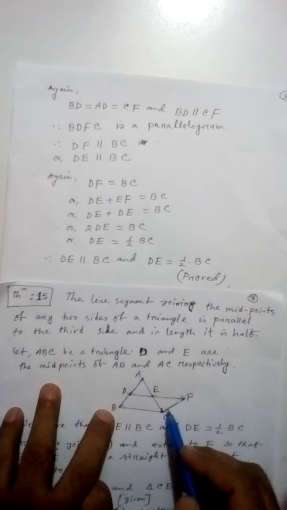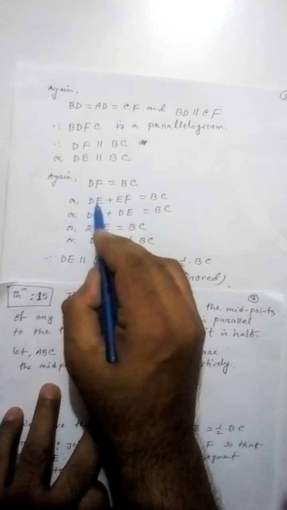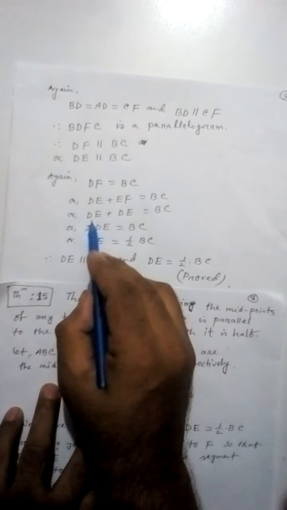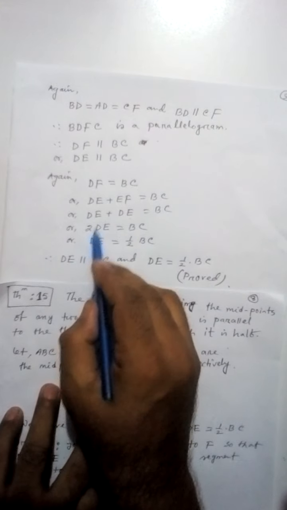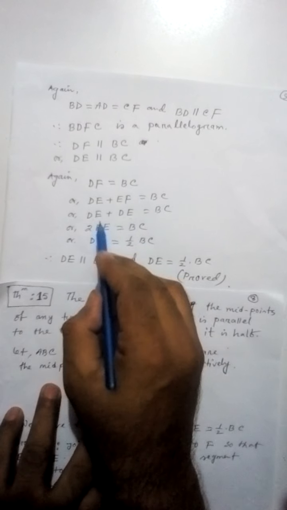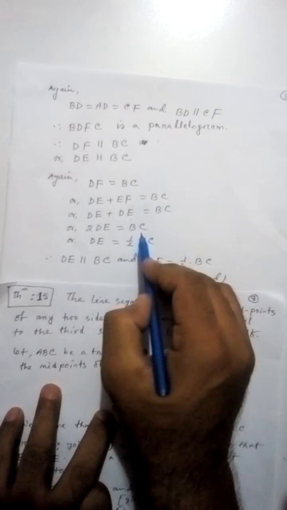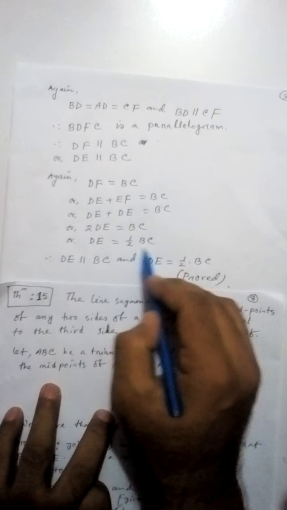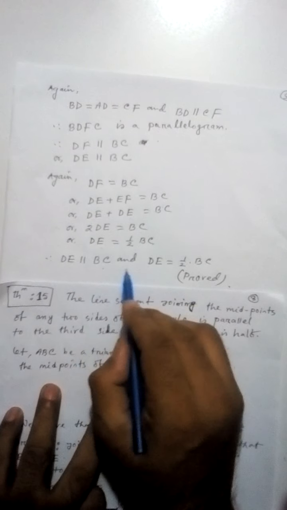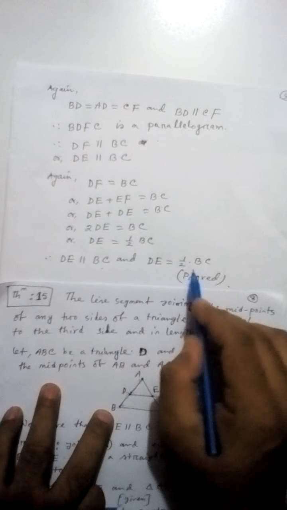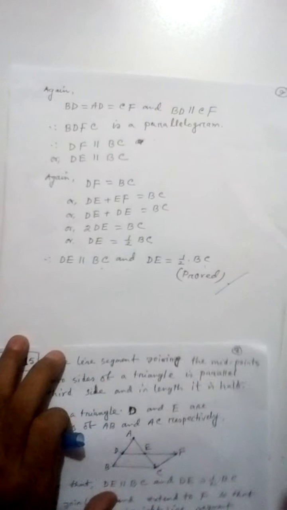So DE plus EF equals BC, that is, DE plus DE equals BC. So 2DE equals BC. Therefore DE equals half of BC. Therefore DE is parallel to BC and DE equals half of BC. It's proved. Thank you very much.